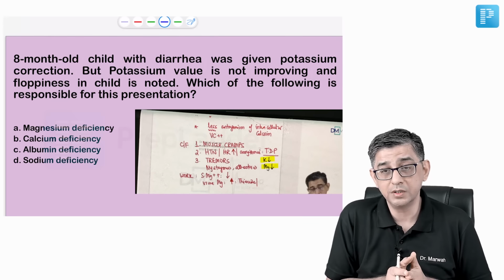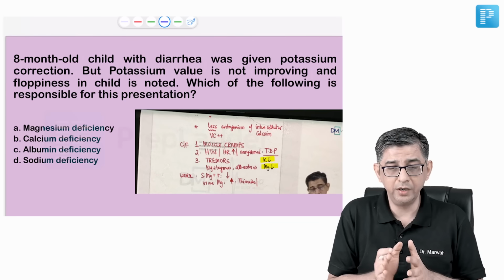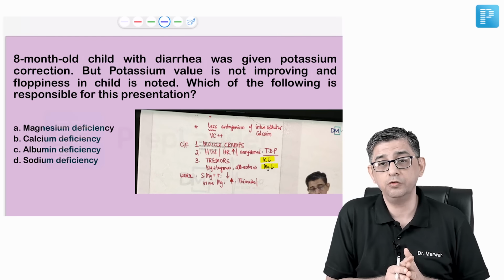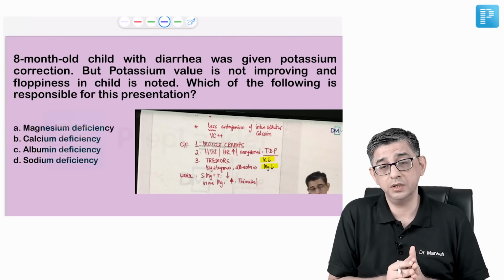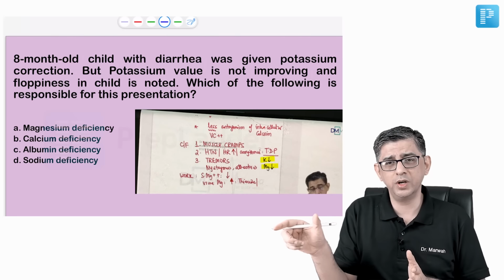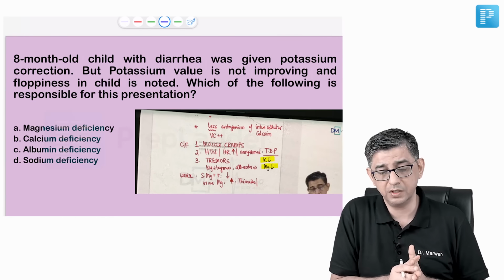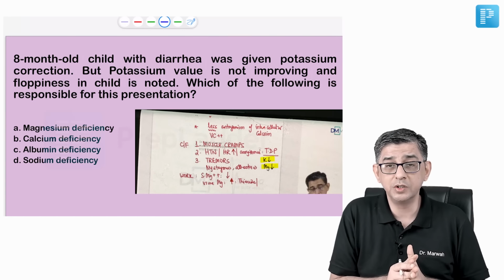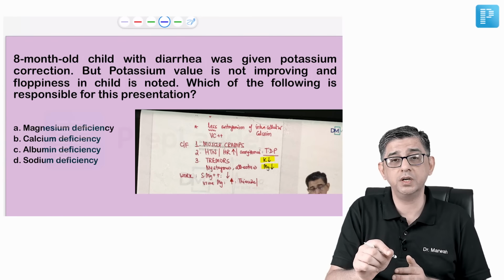I want to tell you guys that potassium and magnesium can coexist. Though I would rate this as a relatively difficult question, if you go through the electrolyte discussion in the PGME section, there I made it more exhaustive. Even in the FMG part, you will come across some of the aspects which I've described, but I just want to tell you at this particular moment, to crack this question, that hypokalemia and hypomagnesemia can coexist.